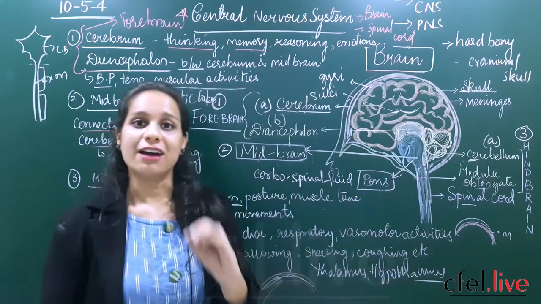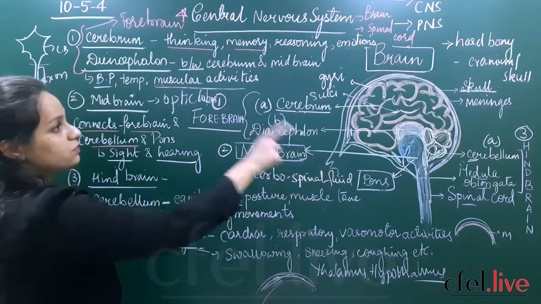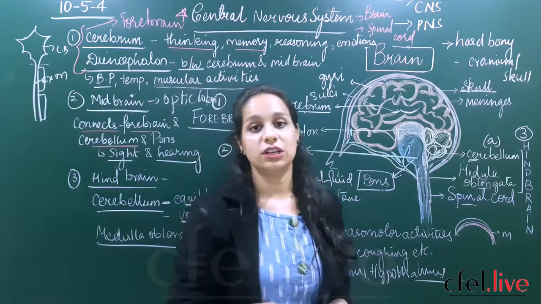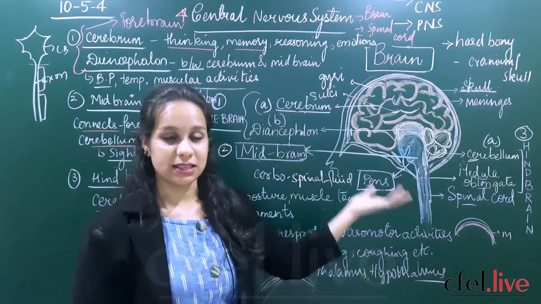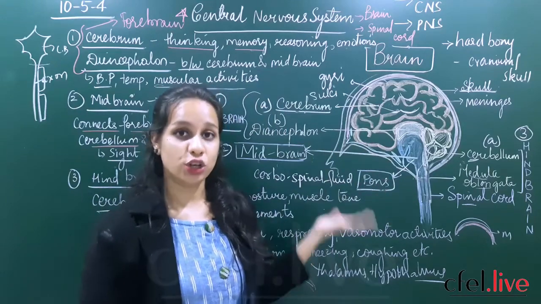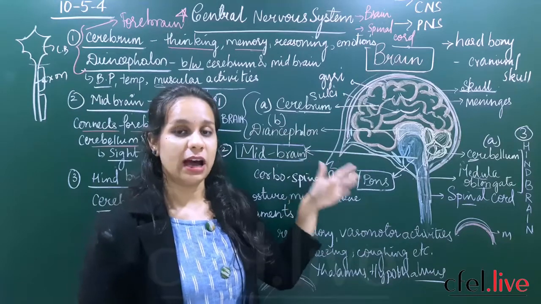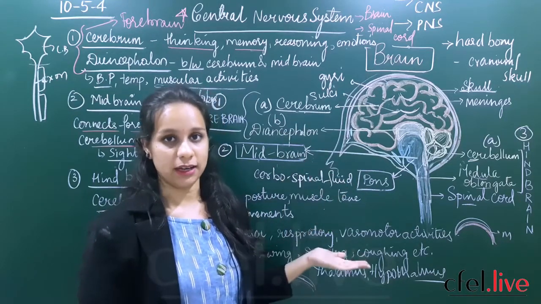So let us just have a recapitulation of what we have dealt. The first thing which we have read is the skull. The skull is a very important hard bony structure which protects the inner delicate organs such as the cerebrum, medulla oblongata and all. The skull or the cranium is a hard bony pallet-like structure which covers the brain externally.